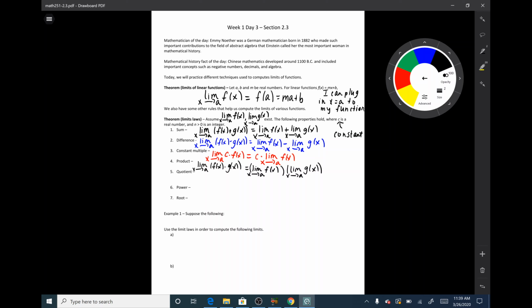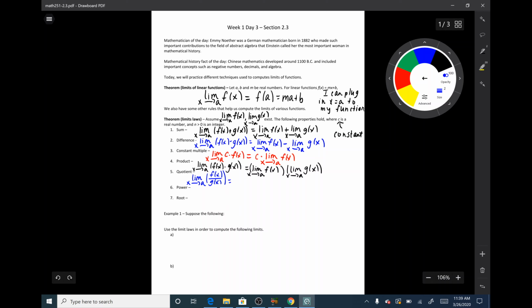All right. Now we have the quotient rule. This says the limit as x goes to a of f of x divided by g of x. Hopefully you sort of have a guess as to what this is.